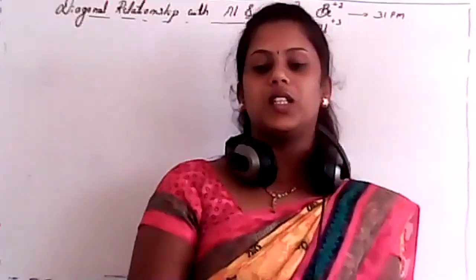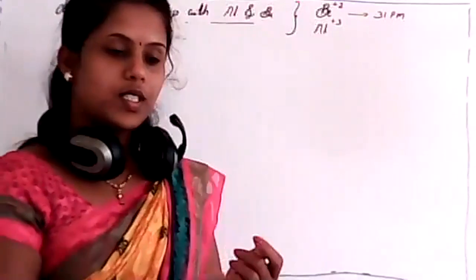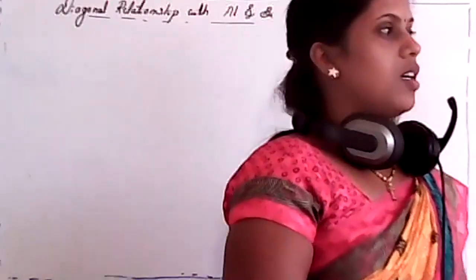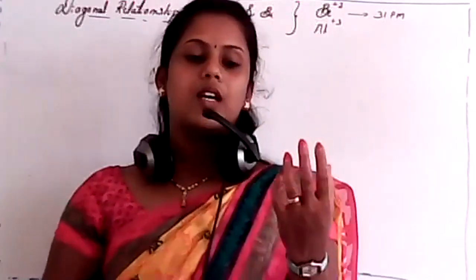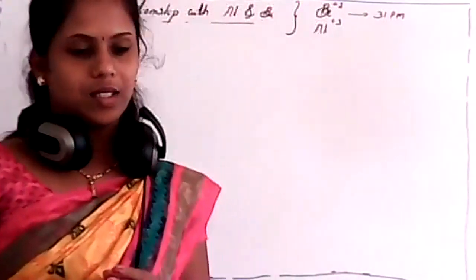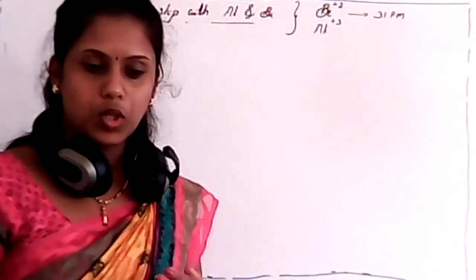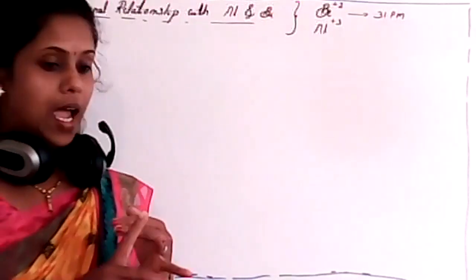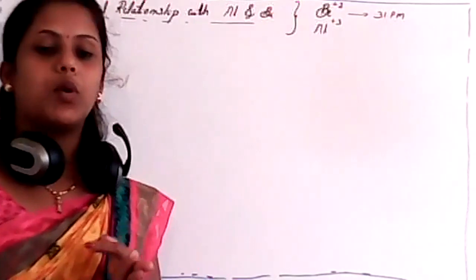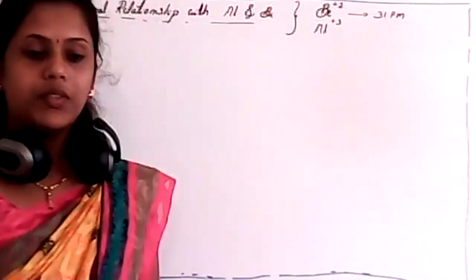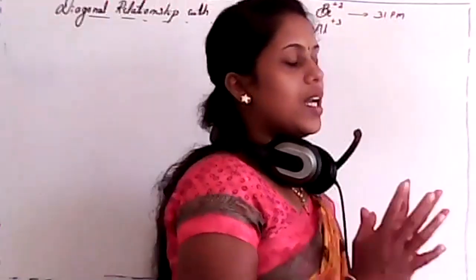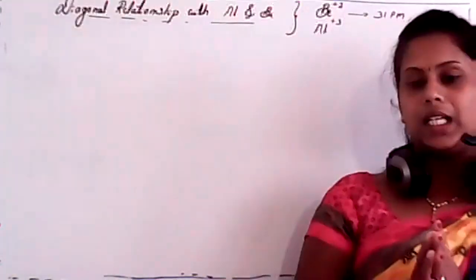Okay, students, good morning. In the last class, we studied the important general properties of compounds of alkaline earth metals, isn't it? In that, we studied oxides and hydroxides, halides, and also superoxides, salts of superoxide, isn't it? After that, we studied the anomalous properties of beryllium, isn't it?